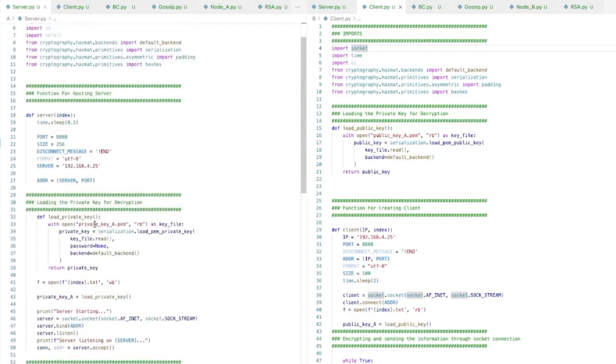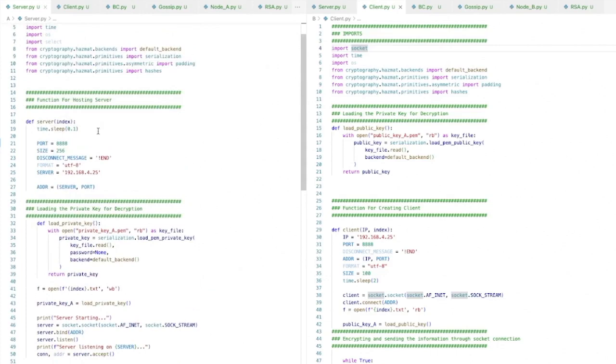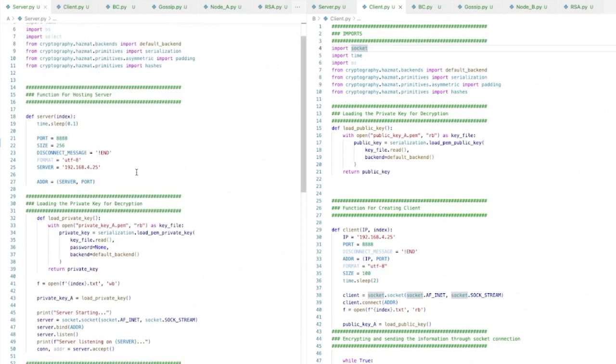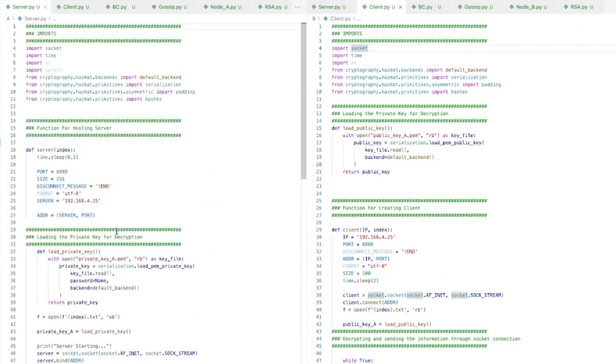This index is basically passed through the function which I call from the gossip protocol, which I'm going to talk about later. And then I finally close the server. So this is the server.